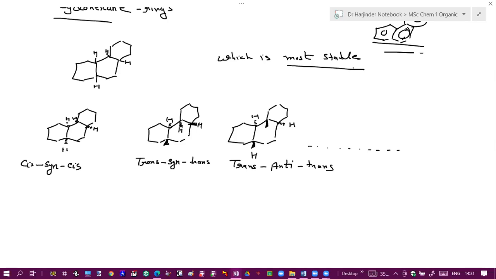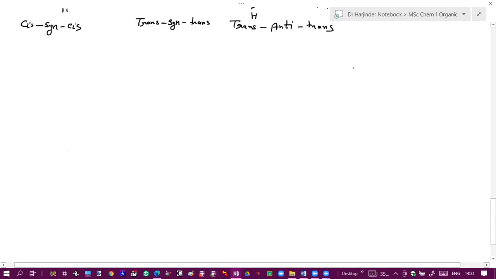So which one will be more stable? Trans and trans. Why? Because the trans one will be more stable, and the anti ones will also be stable, there will be no interactions between them.